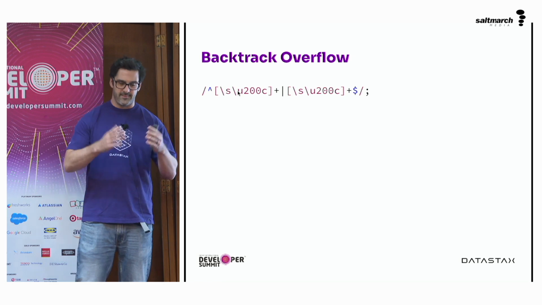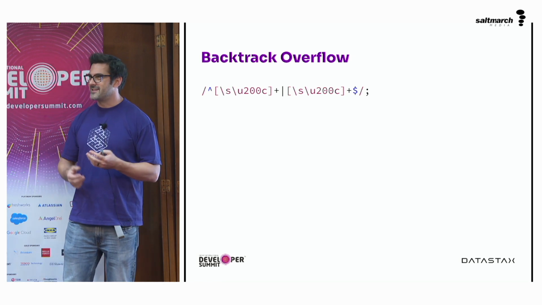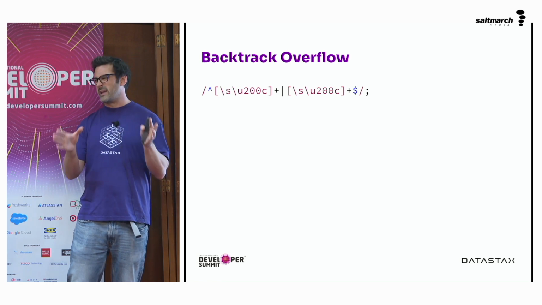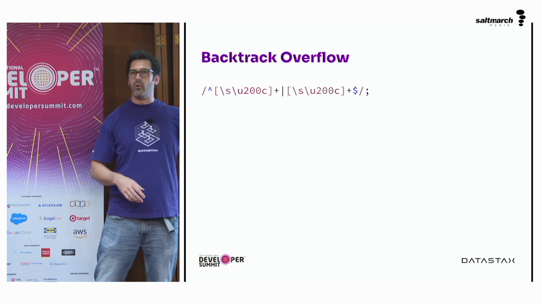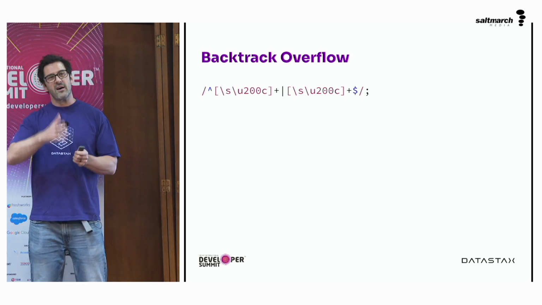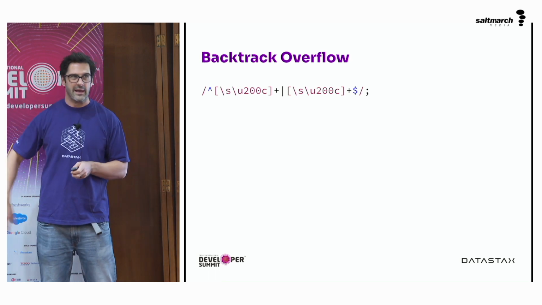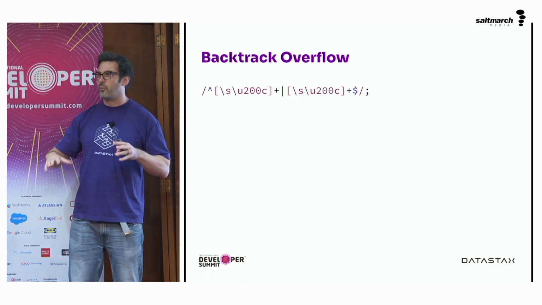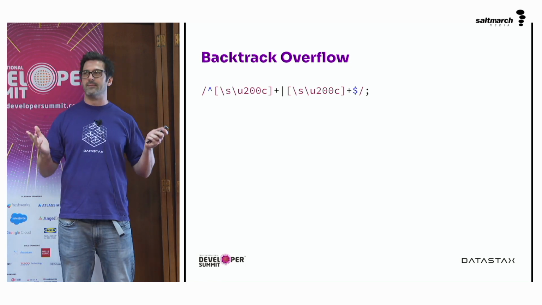So \s is a whitespace character, but \u200c is a Unicode whitespace character that's not covered by \s. So it's all just whitespace. Basically it just means any amount of whitespace, one or more whitespace characters at the start of a string, and then after the disjunction it's the same on the other end. So it's one or more whitespace characters at the end of a string. It's basically there to help trim off whitespace on a large string. Seems like a reasonable thing to do.